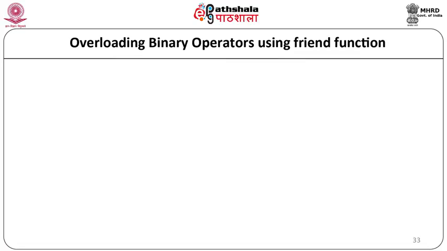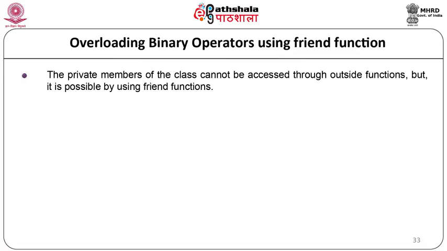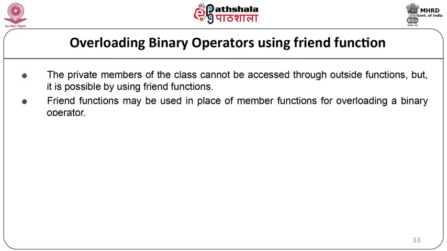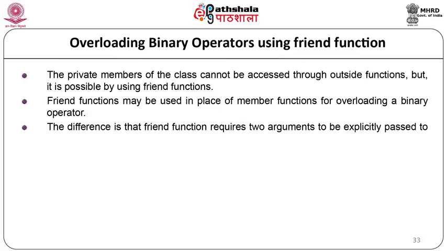Overloading binary operator using friend function. The private members of the class cannot be accessed through outside functions, but it is possible by using a friend function. Friend functions may be used in place of a member function for overloading the binary operator. The difference is that a friend function requires two arguments to be explicitly passed to the operator function, while a member function requires only one argument.